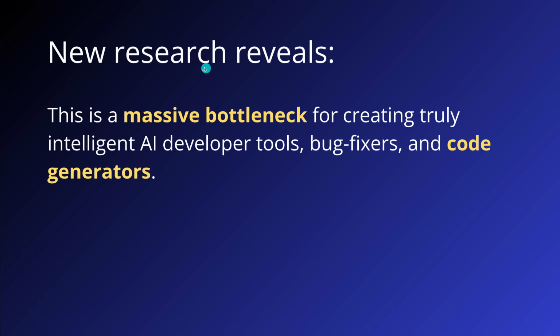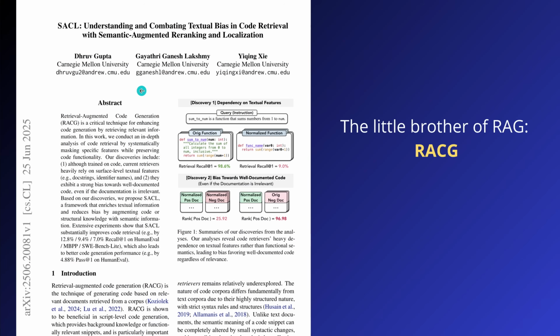And they went on and they said, hey, the new research here revealed we have a massive bottleneck for creating truly intelligent AI developer tools, especially for code generators. Here you have now the study by Carnegie Mellon University published June 25, 2025, Understanding and Combating Textual Bias in Code Retrieval with a Semantic-Augmented Reranking and a Localization. And you might say, that sounds familiar. Yes, of course, it is the little brother of our classical RAG system, our multi-agent reasoning RAG, and it is called RACG, Retrieval-Augmented Code Generation.